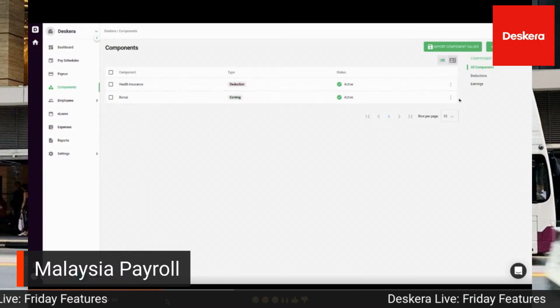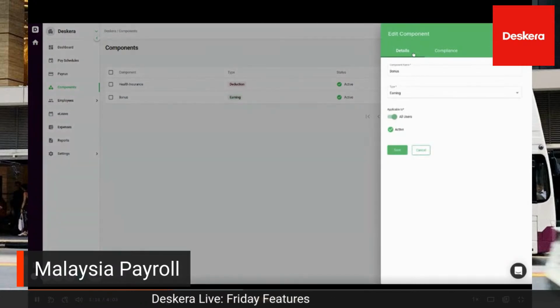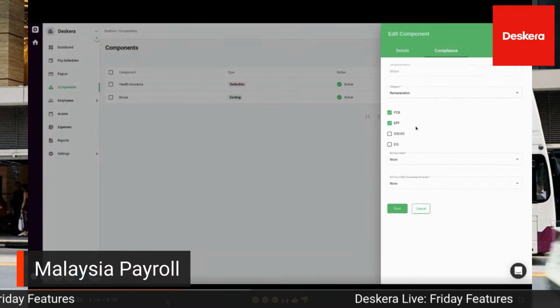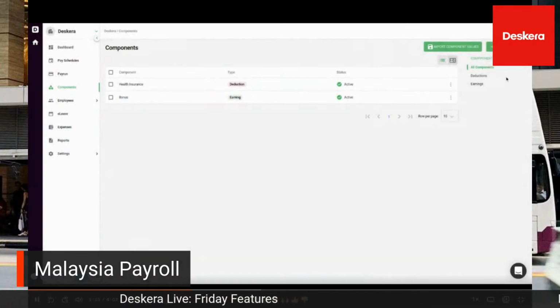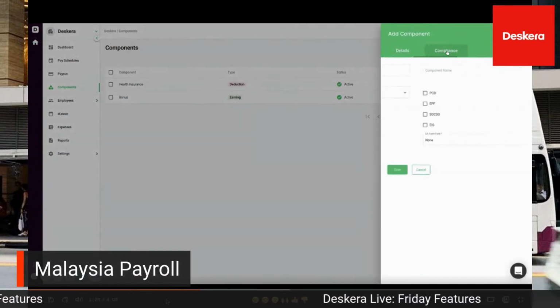It's just going through and you can see the components here. The key thing in here is that when you edit it, you can go here and see your compliances. So you have, of course, your SOCSO number, your EPF, your PCB, and others that you can set up here. And when you add a component, you can put in your compliance information accordingly.